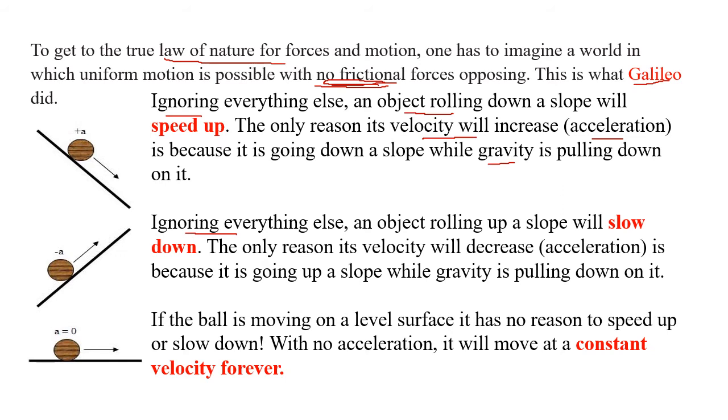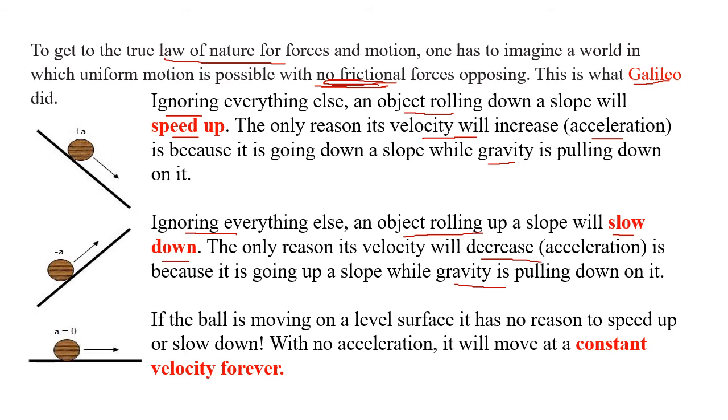Now imagine an object rolling up a slope. Gravity is pulling things down, but here we are trying to push the ball up. So what will happen? You will observe the ball will slow down. When the ball was rolling down the slope, the speed was increasing. When it is going up, the speed is decreasing, because gravity is pulling it down while the ball is trying to roll up. So when the ball is coming down, the speed is increasing. When the ball is going up, the speed is decreasing.